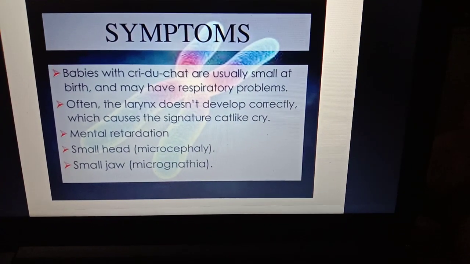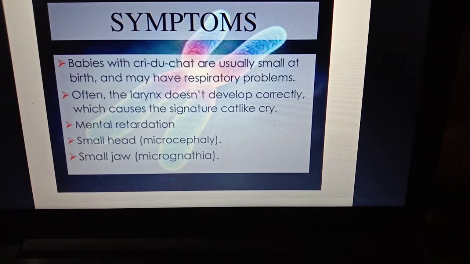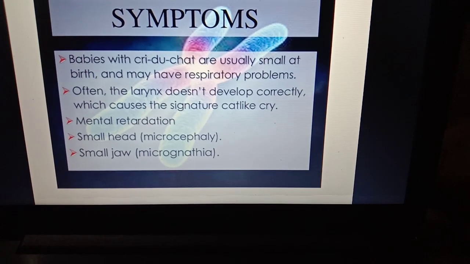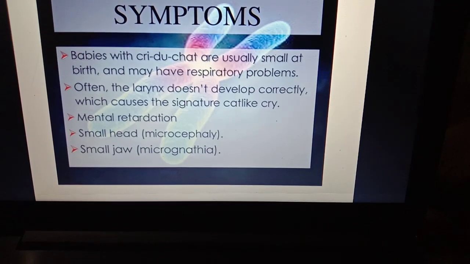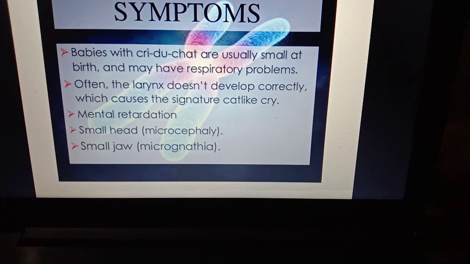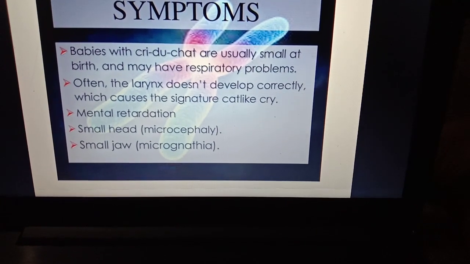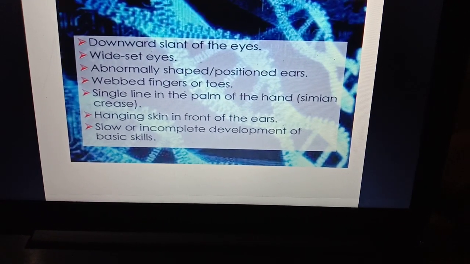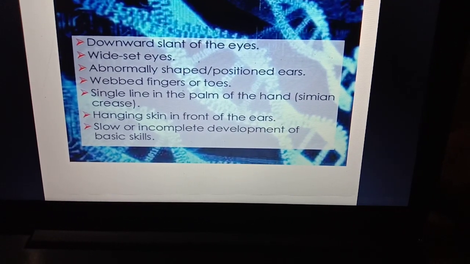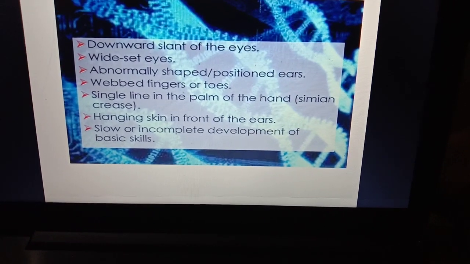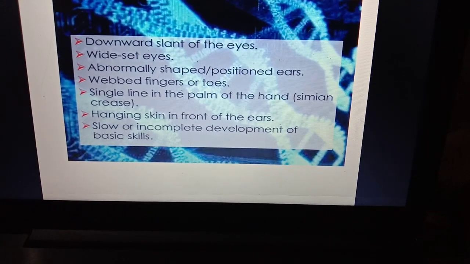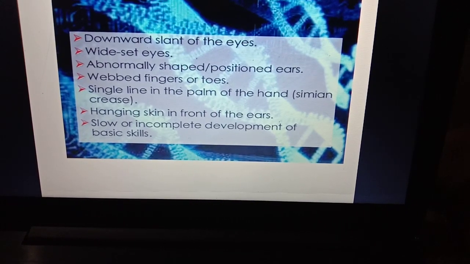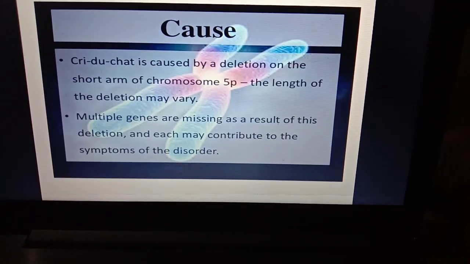Symptoms include: babies with Cri-du-chat are usually small at birth and may have respiratory problems. Often the larynx does not develop correctly, which causes the signature cat-like cry. Mental retardation, small head, microcephaly, and small jaw, called micrognathia. Downward slant of the eyes, wide set eyes, abnormally shaped or positioned ears, webbed fingers or toes, a single line in the palm of the hand, hanging skin in front of the ears, slow or incomplete development of basic skills.